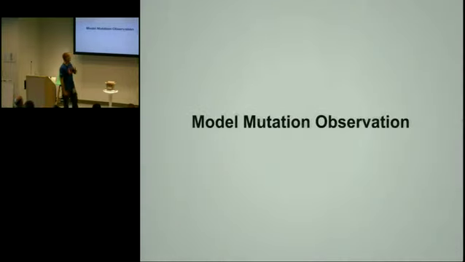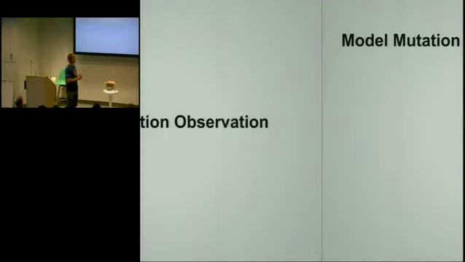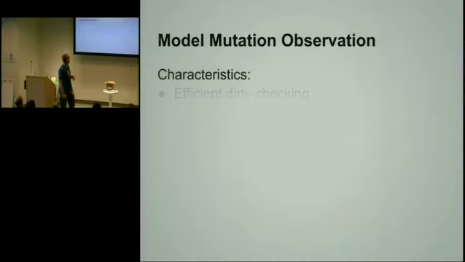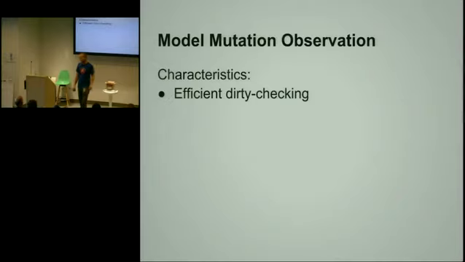So let's go to the model mutation observation and see how that works. The model mutation observation is how we figure out when the model changes, and that will then trigger updates to the view. As you've seen before, we don't have any kind of types that you need to extend, and we don't force you into using getters or setters, which are the common ways of how you learn that the model changed.